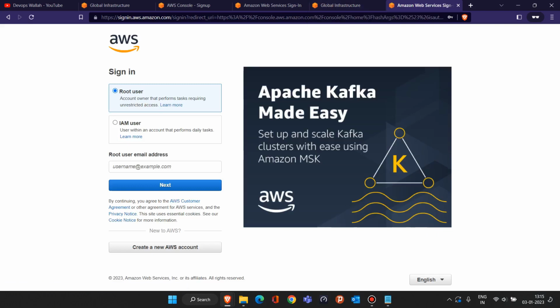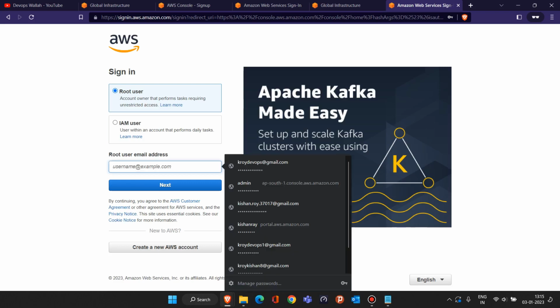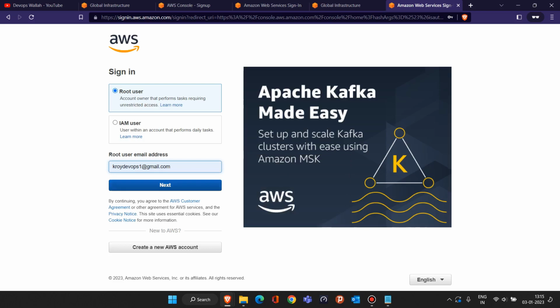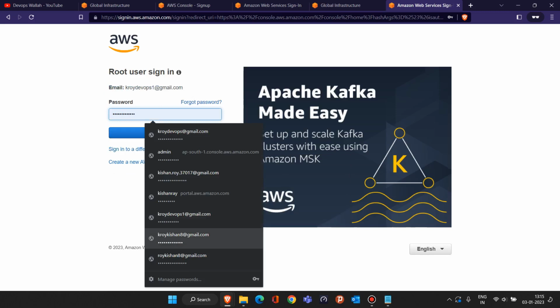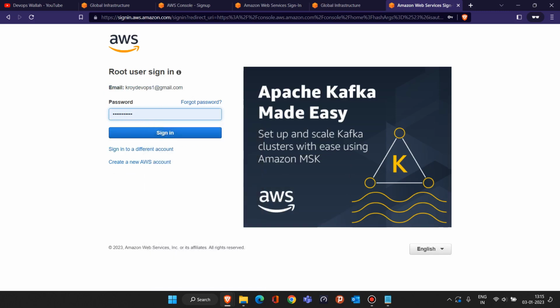Yeah, so once this page is open, make sure that you selected the root user. Okay, once you select the root user, here you have to choose the email address that you used to create your AWS account. I am giving my email address and my password, whatever I set during creation of the account, and that's all.